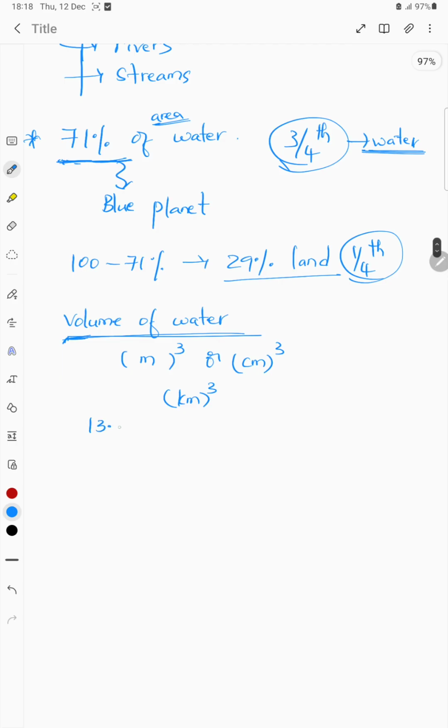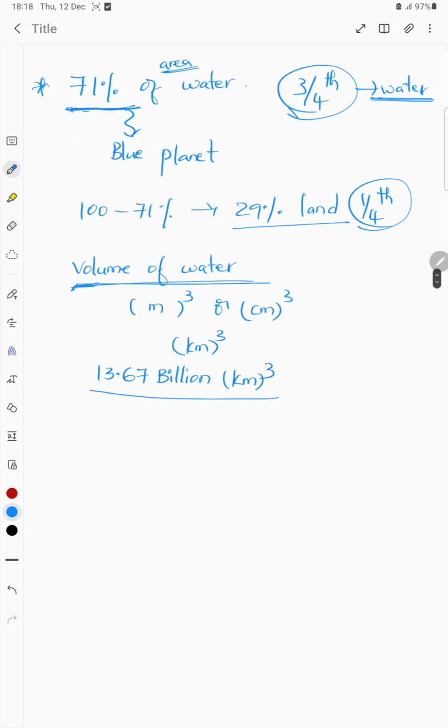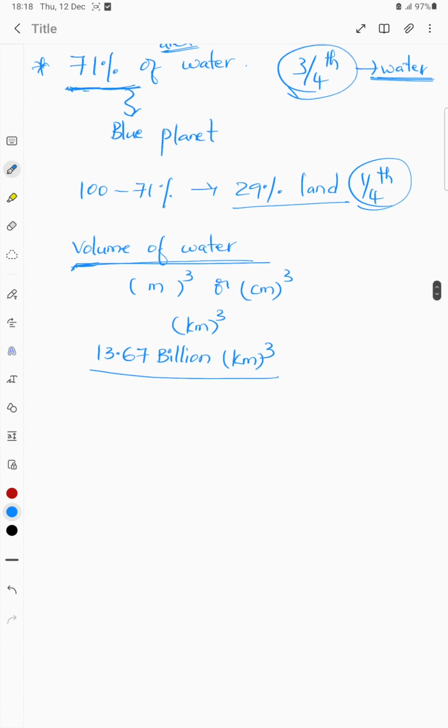It is 13.67 billion cubic kilometers of water present on the Earth. So if we talk about this 13.67 billion cubic kilometers of water, how will it be distributed?